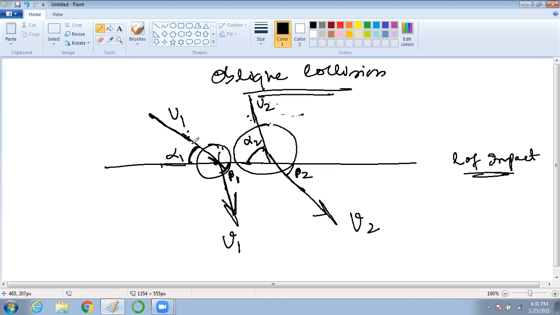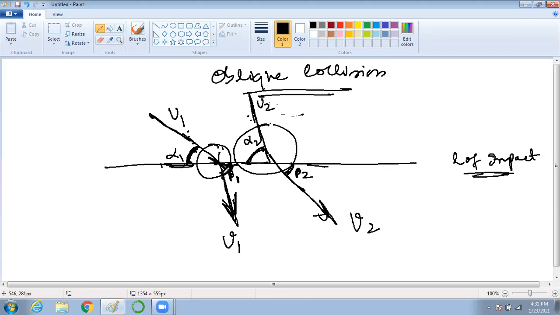So what is the angle? The angle made by the initial velocity u1 with respect to the line of impact is called alpha 1, and the angle made by u2 with respect to the line of impact is called alpha 2. Is it clear? After the collision, the angle got changed because the direction changed. So now this is the angle which v1 makes with the line of impact, beta 1, and this is what v2 makes with the line of impact, beta 2.